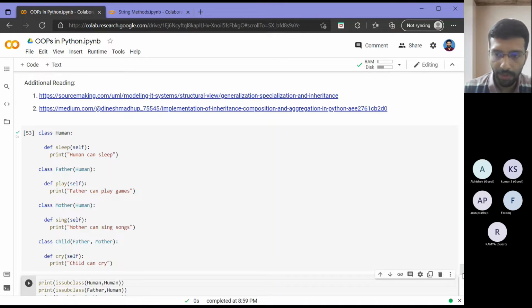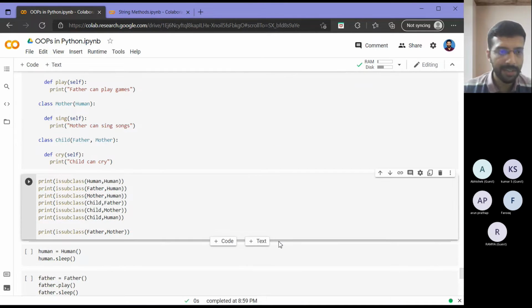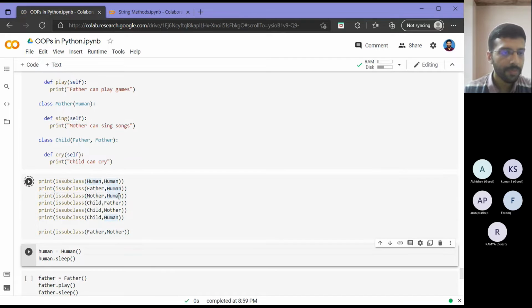Similar to the isinstance function we saw, there is another function called issubclass. With that you can check whether any class is a subclass of another class. We will see some examples here. We will check whether human is a subclass of human, whether father or mother is a subclass of human, whether child is a subclass of father, mother, or human, and whether father is a subclass of mother. Over chat you can tell what you expect for this, whether true or false should come for the first one. Okay, we will run and see.